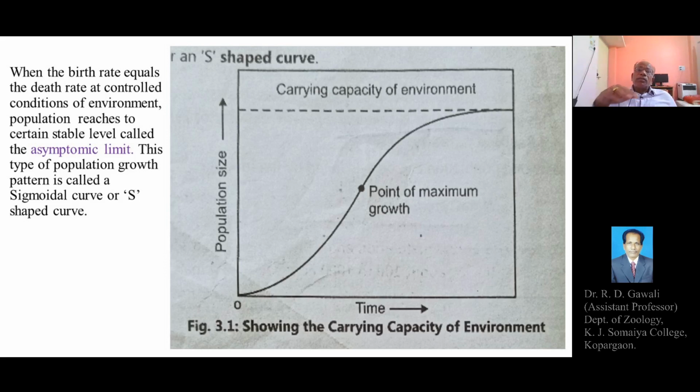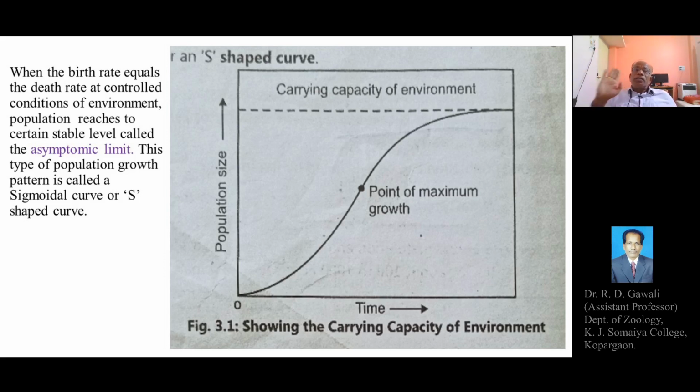In this type of growth pattern, the population reaches the equilibrium level where the natality rate is equal to the mortality rate.